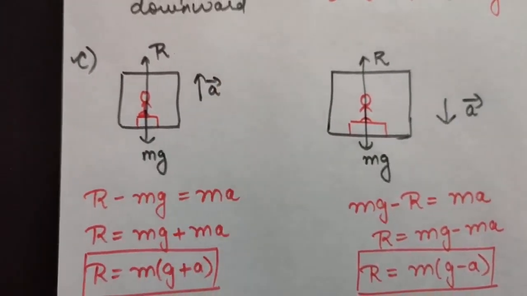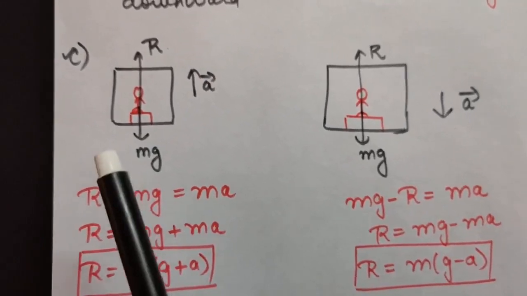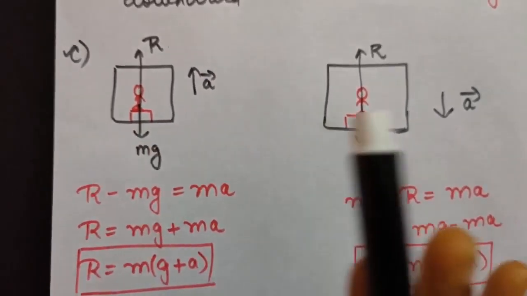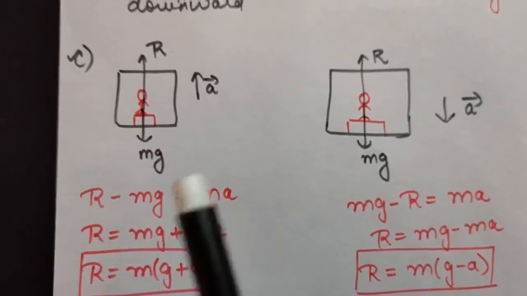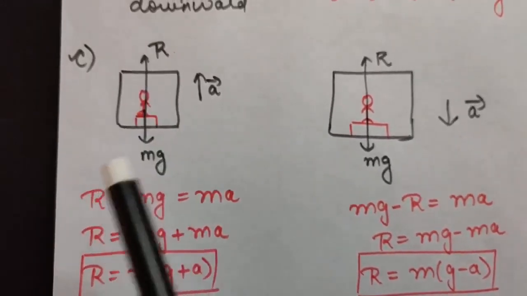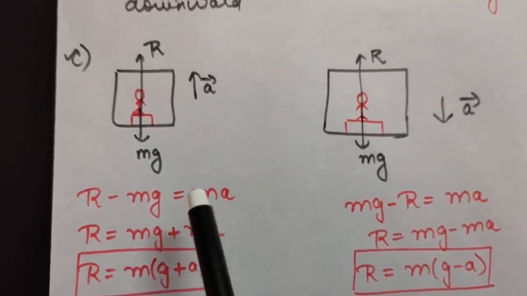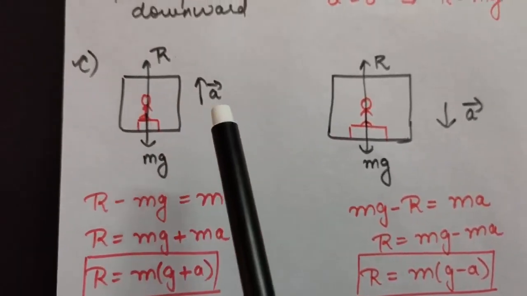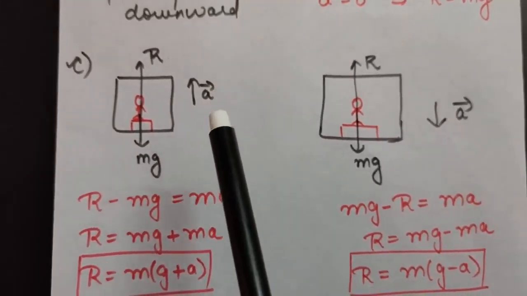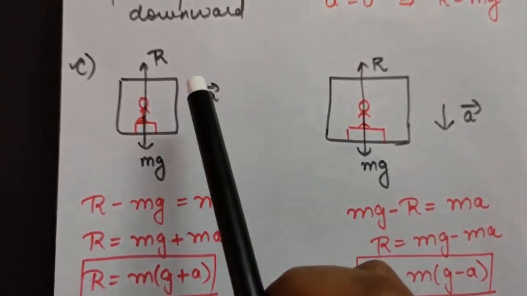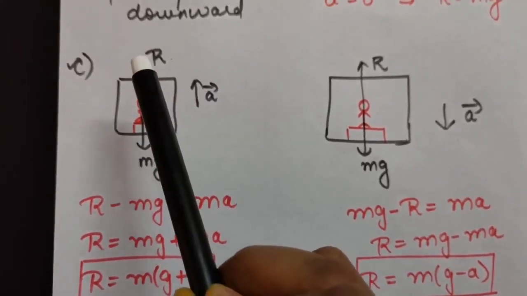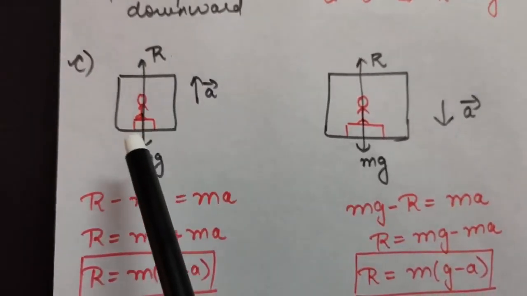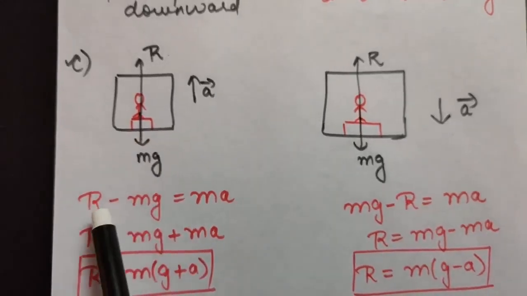Okay, so from Newton's second law, you know F is equal to ma. So we will just write the equation. On the right hand side, ma is there only. So what will be F? Again, as I have told you, the direction of motion will be taken as positive, so upward direction will be positive. So R will be kept positive and mg will be kept negative, that is R minus mg is equal to ma.